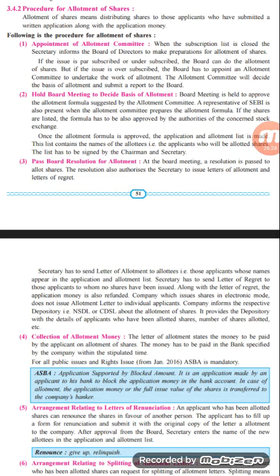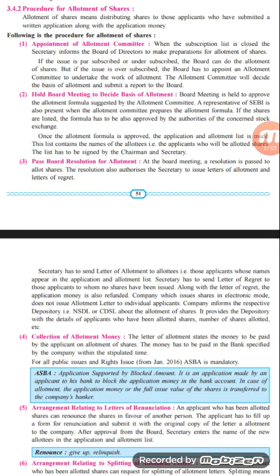If the shares are listed, the formula has to be also approved by the authorities of the concerned stock exchange. So once the share has been listed, the formula which has been suggested by the allotment committee needs to be approved by SEBI. Once the allotment formula is approved, the application and allotment list is made. This list contains the names of the allottees, that is applicants who will be allotted the shares. The list has to be signed by the chairman and the secretary.